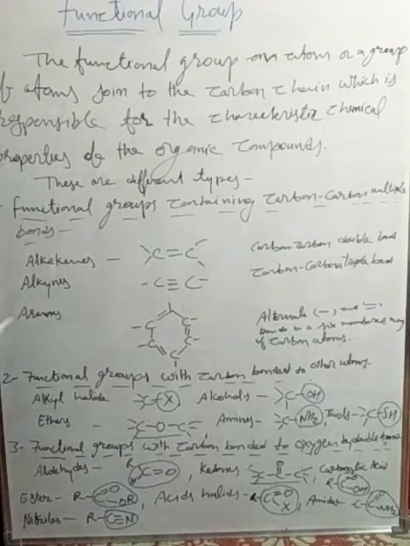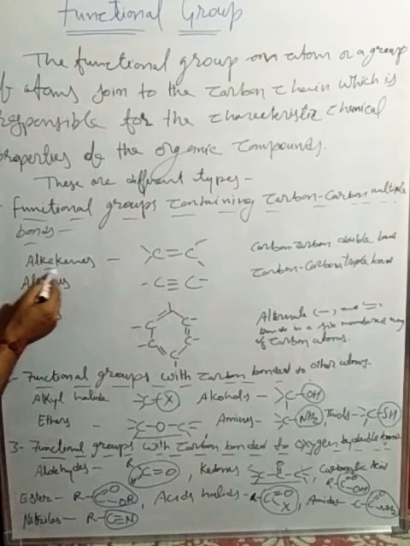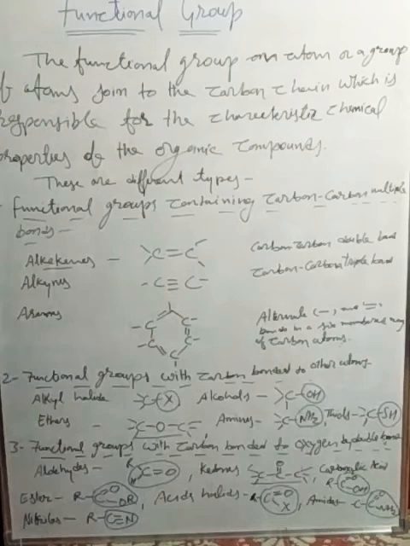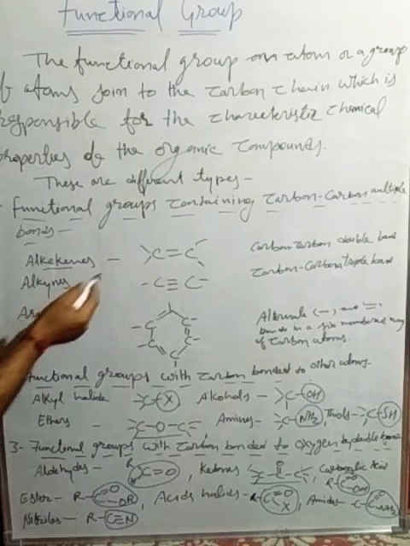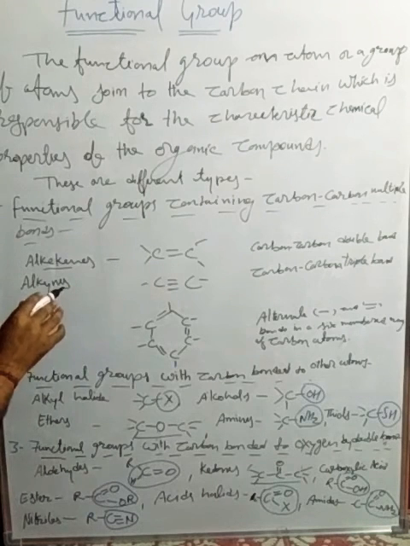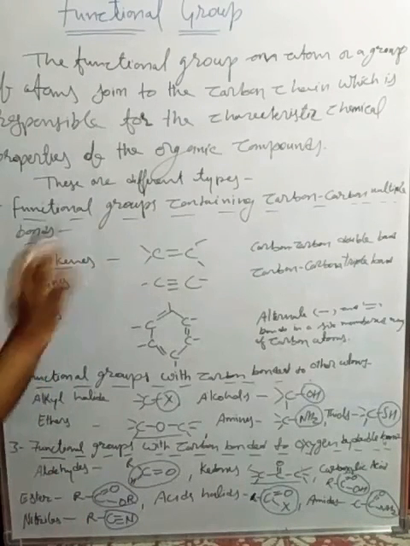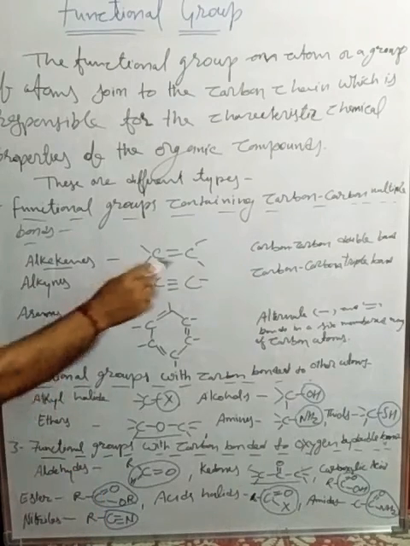Now here are the alkenes. Alkene always means a double bond. If there is an alkene group anywhere, there will always be a double bond between carbon and carbon.